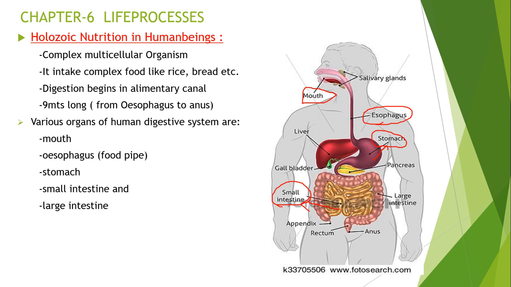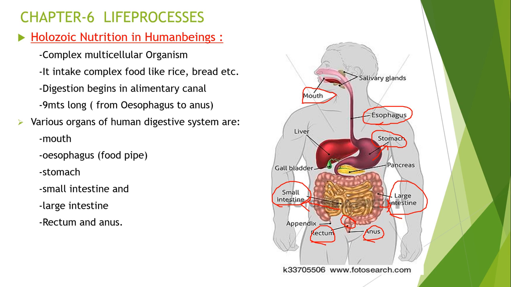And next is the large intestine. In the picture I am showing with the red mark, this is the large intestine. And next, rectum and anus. Here is the rectum, and the next one is the anus. This is the last part of the alimentary canal.